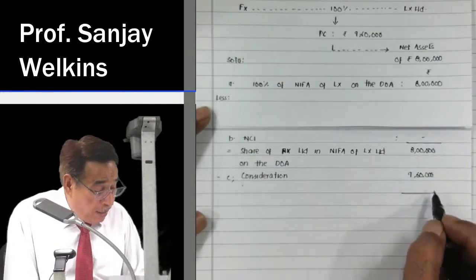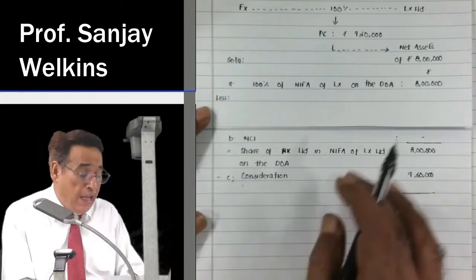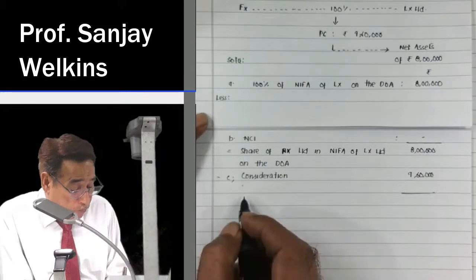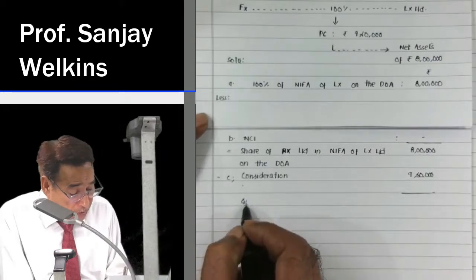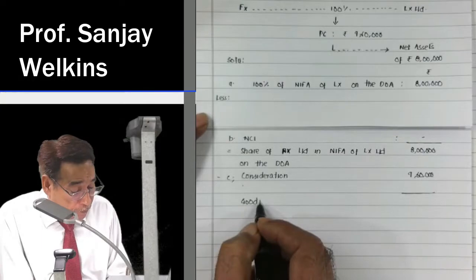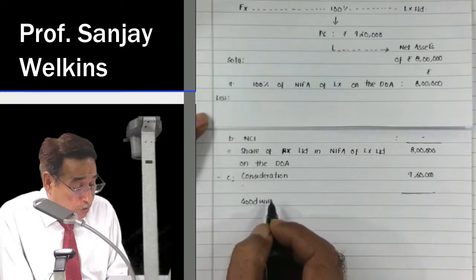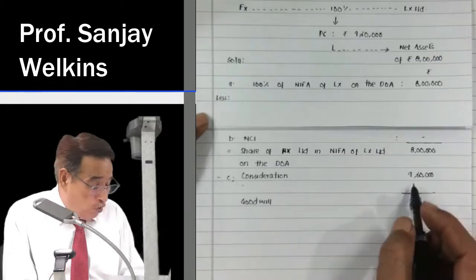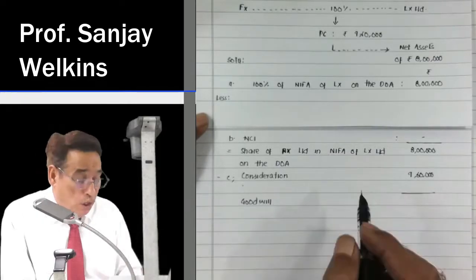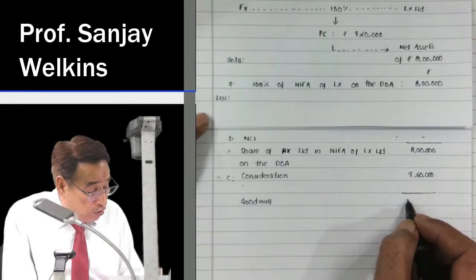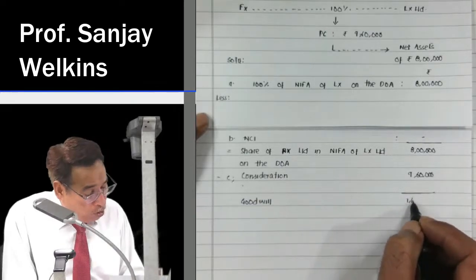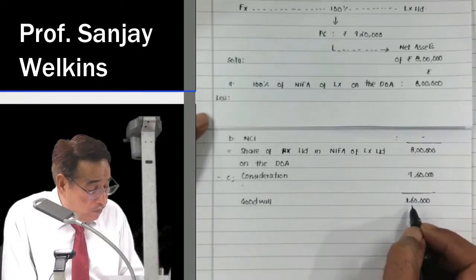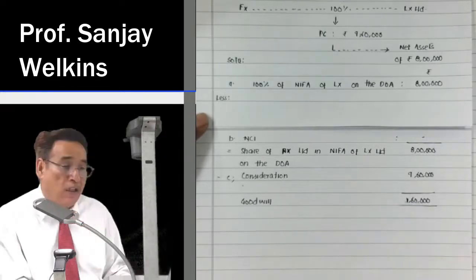By subtracting 8 lakh from 9,60,000, let me know whether the answer is goodwill or capital or gain on bargain purchase. The amount of consideration is more than the share of the acquirer in the acquiree's assets. So quite obviously you have paid more than what you got. That is the reason it is goodwill. Goodwill is always a capital loss to the acquirer: 1,60,000. Is it clear to you?